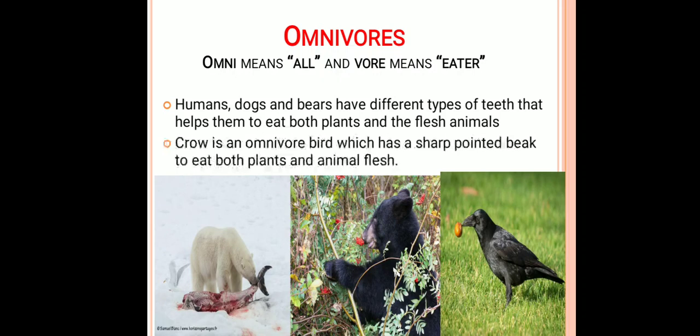If we consider these animals, they have all types of teeth which help them to tear the flesh of an animal, or to bite the plants also. Along with that, if we consider a bird like the crow, the crow is also an omnivore bird which has a sharp pointed beak to eat both plants and animal flesh.